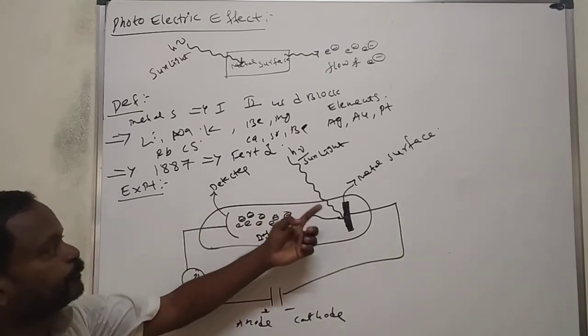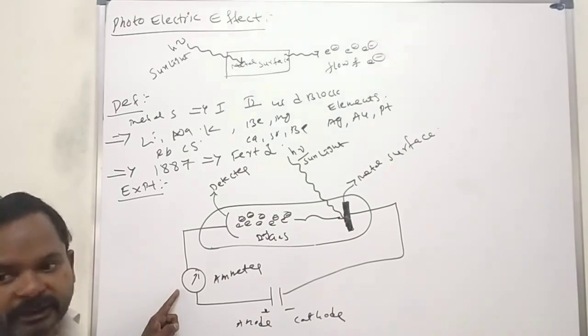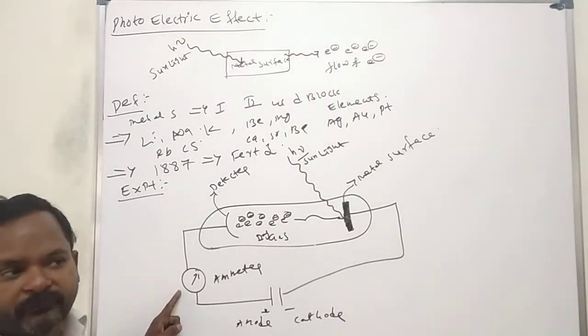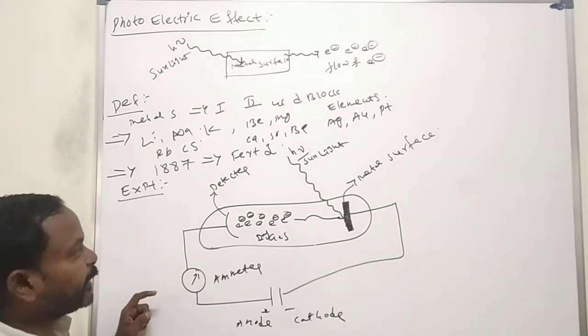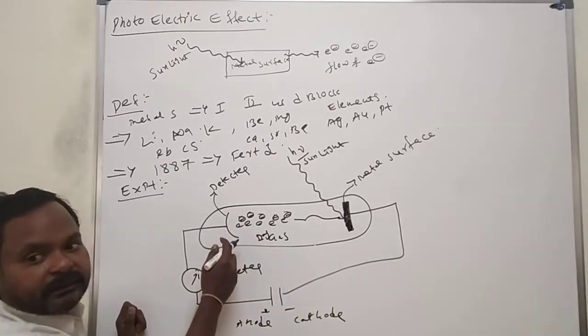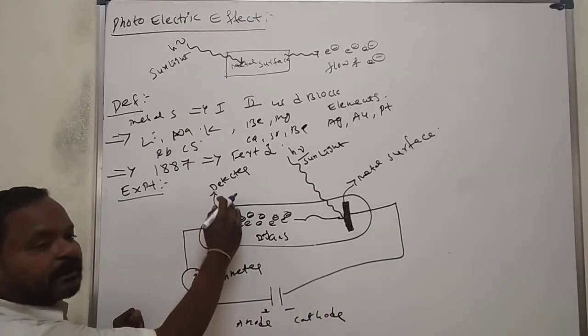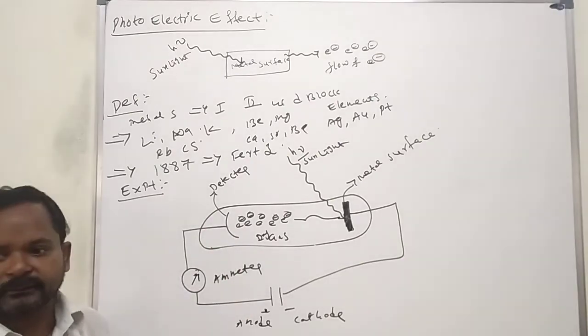Before the incidence of sunlight, there is no movement in the ammeter. What is the use of an ammeter? It shows whether a flow of current is there or not. After the incidence of sunlight and ejection of electrons, the ammeter shows the flow of electrons.